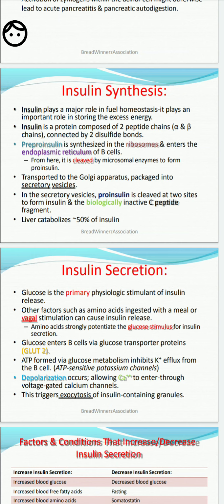If the symptoms are not treated, the glucose levels will continue to rise.